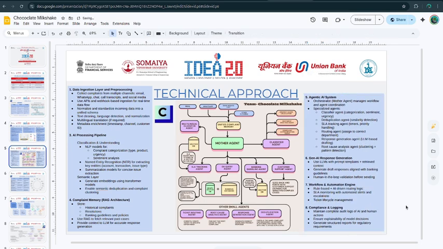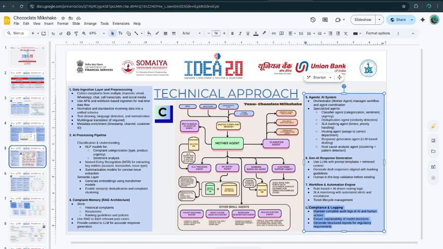So, for example, this whole pipeline is completely built, but this needs to be integrated in the banking website as well. So this is what we're planning to do after we complete this hackathon, where we'll integrate this whole pipeline into the website, as well as, if we have the time, in the mobile app as well. Then comes the compliance and logging, where we'll maintain a complete audit of logs, and these logs will also be maintained in the graph database which I discussed, which is our most MVP feature.